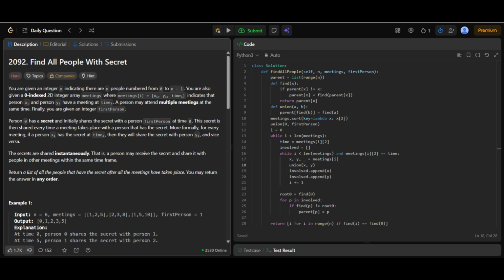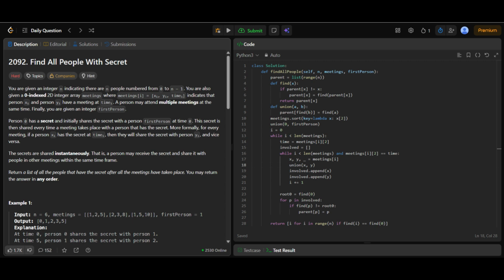Step 4. Process meetings grouped by time. We now iterate through the meetings, one time block at a time. For each group of meetings with the same timestamp, we union all pairs of people who meet at that time. At the same time, we record all people involved in these meetings. This temporarily connects everyone who met at that moment.